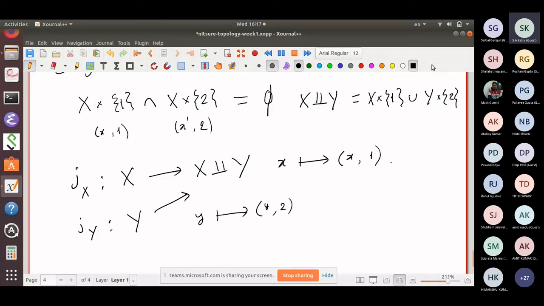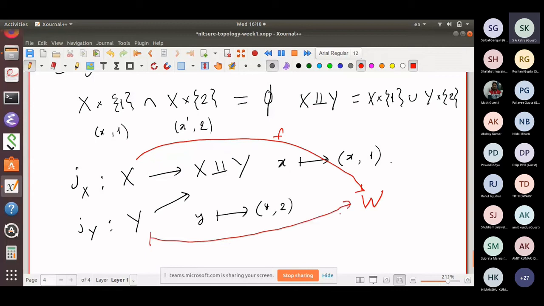The universal property is, and I change the color because I'm going to overwrite, if there is some other set W, and such that X has one map to W, let's call it F, and Y has a map to W, let's call it G, then there exists a unique map H which makes both these triangles commute.